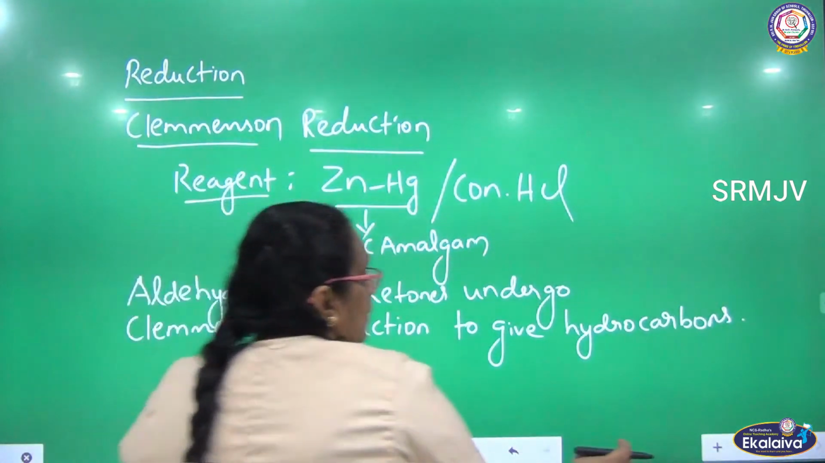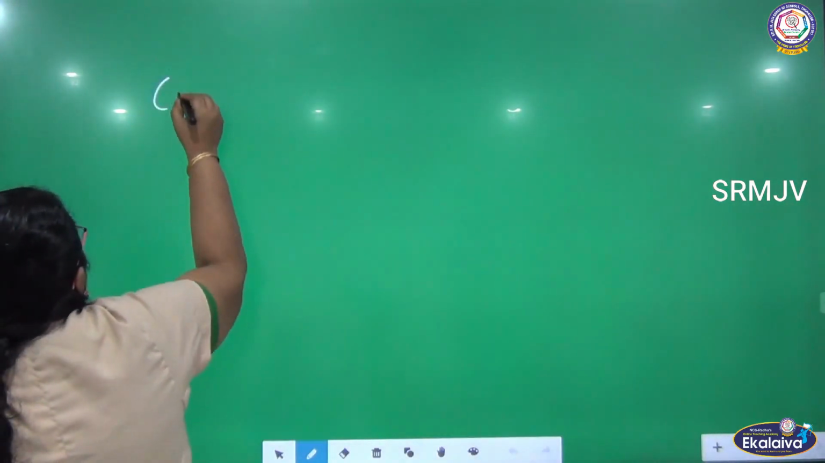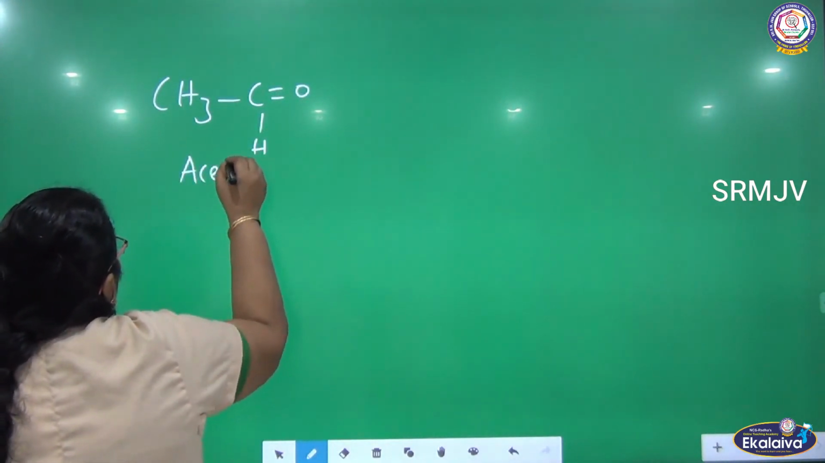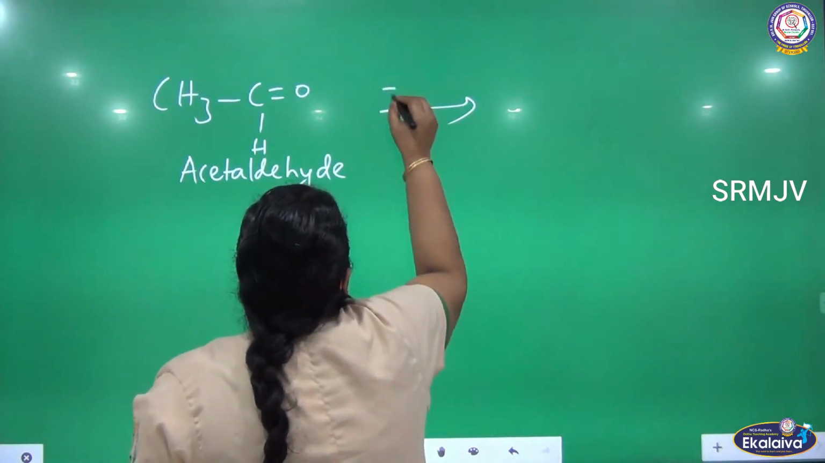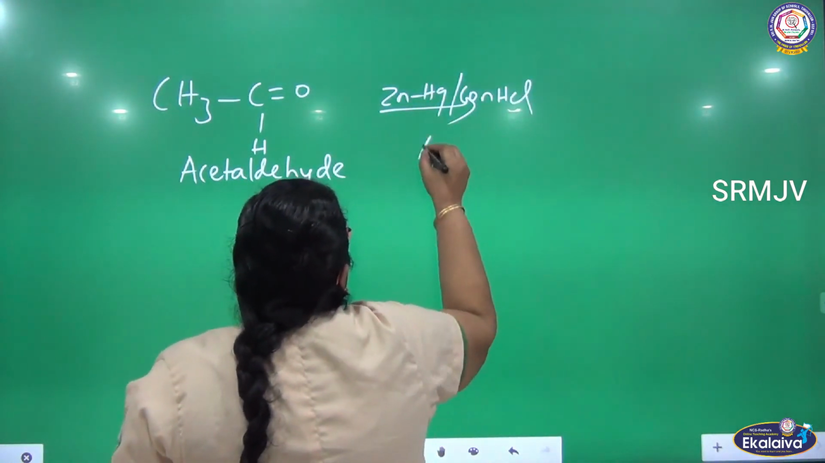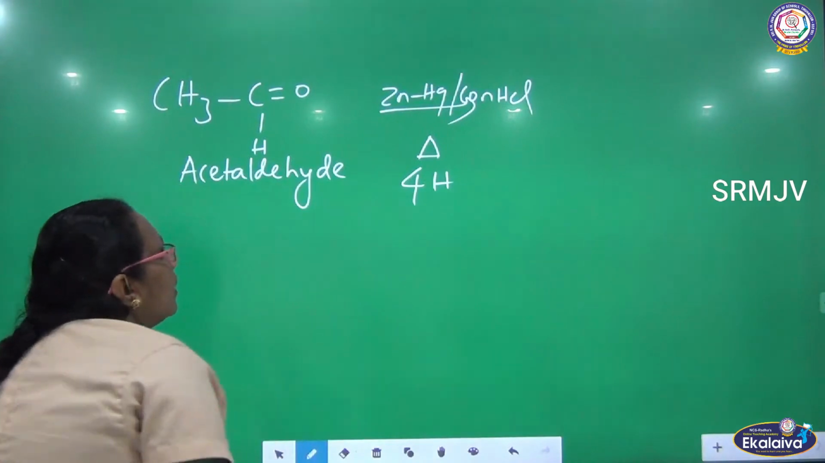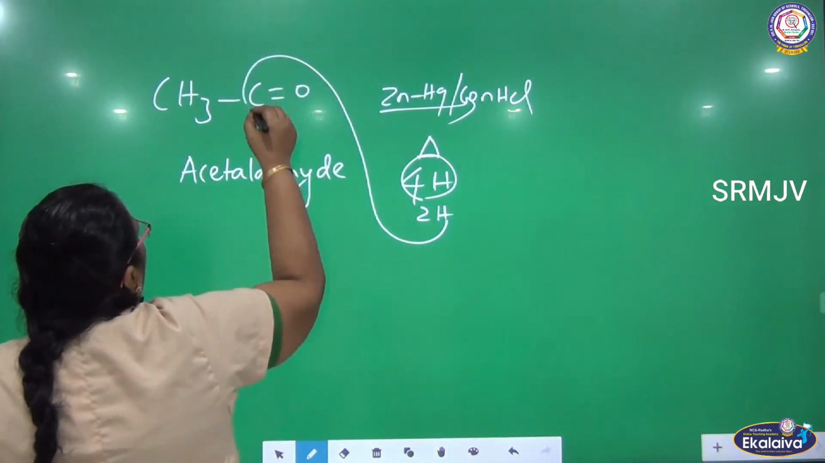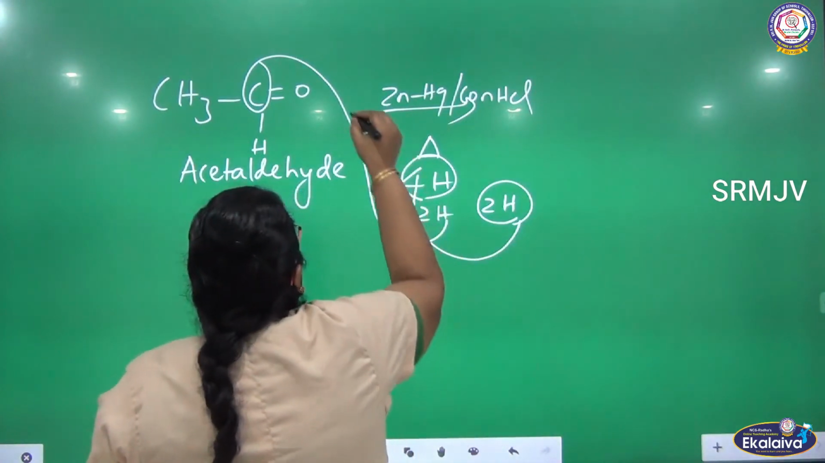I want to give one reaction example. For example, acetaldehyde, CH3, double bond O, hydrogen. So it is an aldehydic group. So acetaldehyde reacts with Clemmensen reagent, zinc amalgam and concentrated HCl, on heating. So what are we getting here? We are adding hydrogen. I am adding 4 hydrogen. Listen here. 2 hydrogen atoms are added to carbon, and 2 hydrogen atoms are added to oxygen.